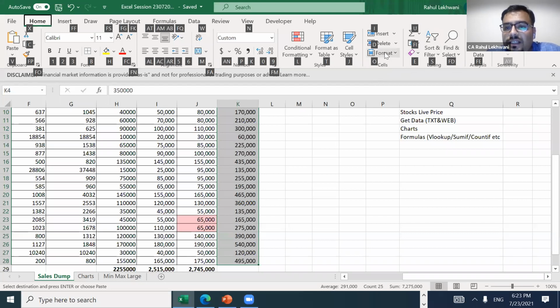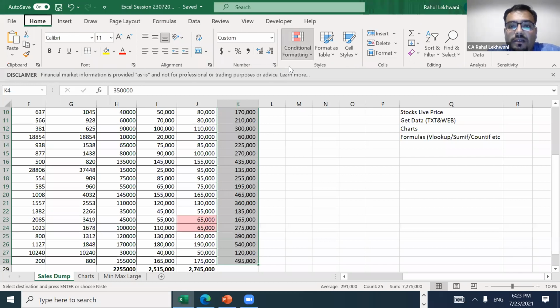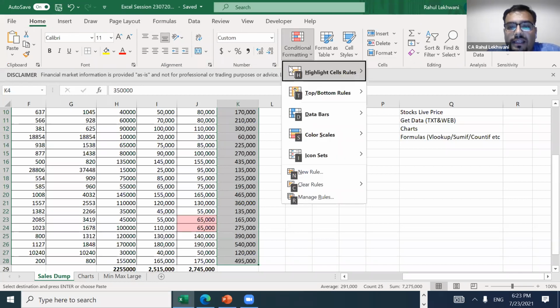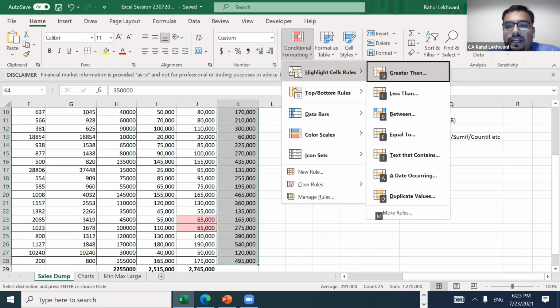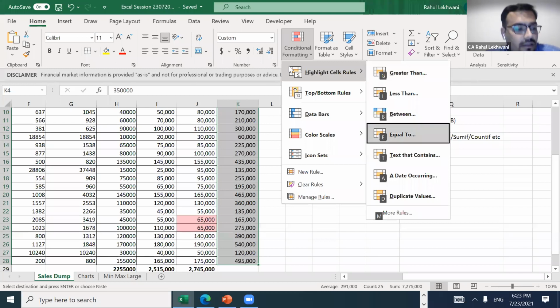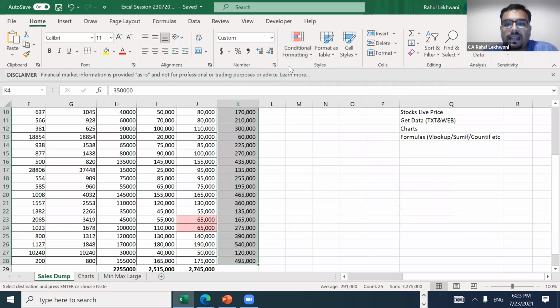Through these keys, suppose I want to do conditional formatting, I'll just press L, C, and then go through arrows or through H only. Again, if I press H, then greater than, less than, between, whatever you want, you can just put the code for it, right? So this is how you can use any command, not only paste special. It is just that once or twice you practice, and automatically it will start coming.